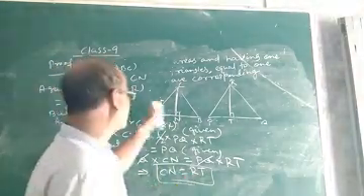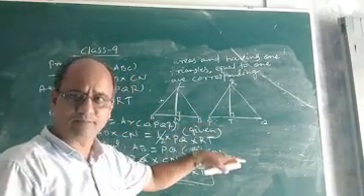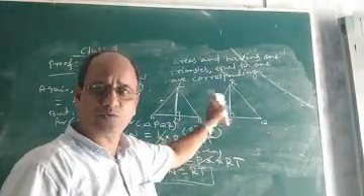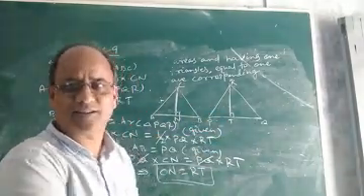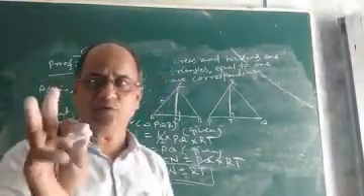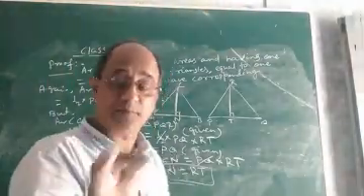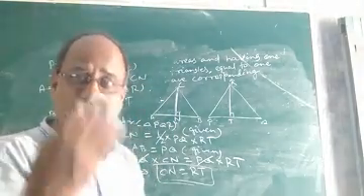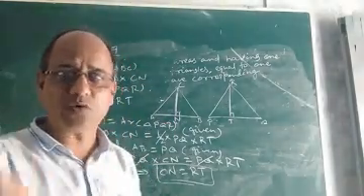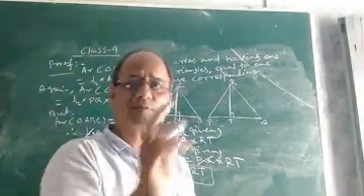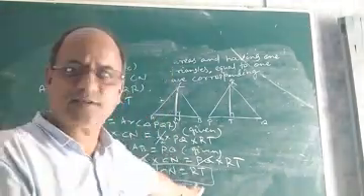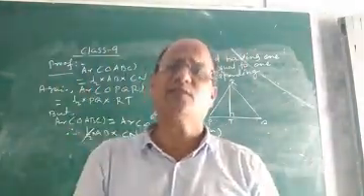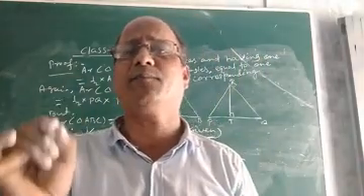We wanted to prove that the two altitudes of the two triangles are same. That means the two triangles have equal corresponding altitudes if they have equal area and they stand on the same base. Children, in this way you can easily prove that if two triangles stand on the same base or equal bases and they have equal areas, then they will have equal corresponding altitudes, or the altitudes of the two triangles will be same or equal. So this is the complete proof, and I am sure you must have understood the proof. Okay. So children, with this we came to the end of this chapter, that is area of parallelogram and triangle.